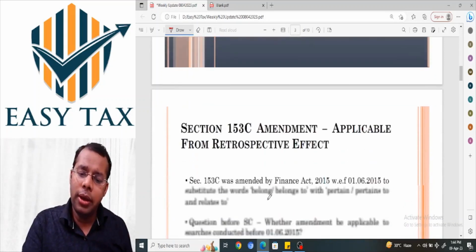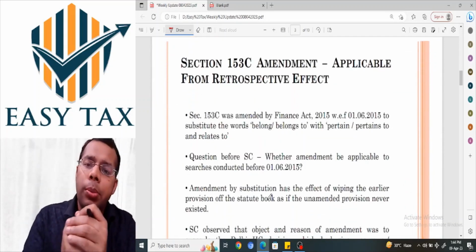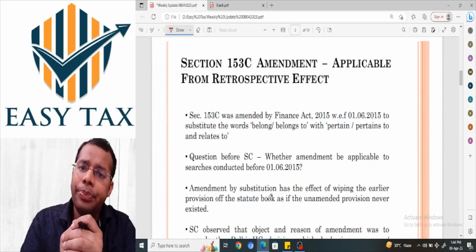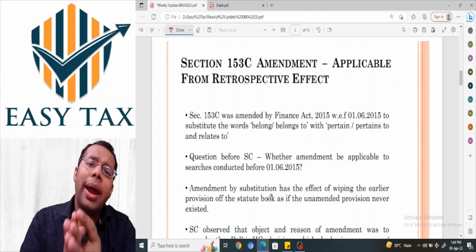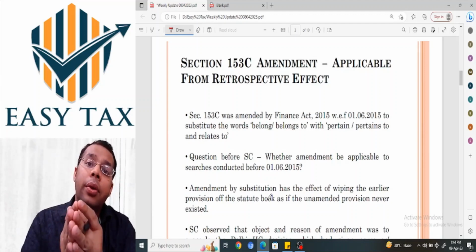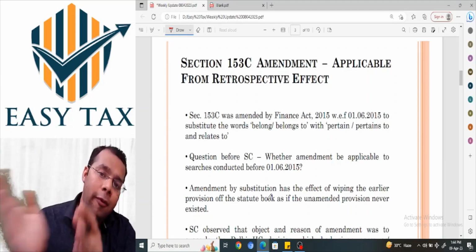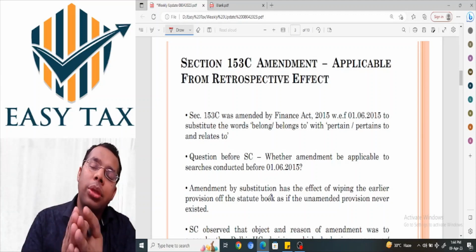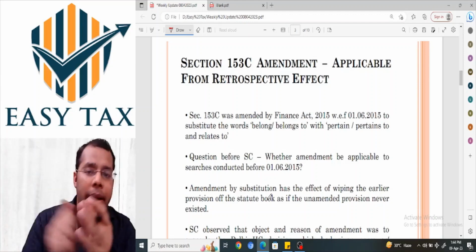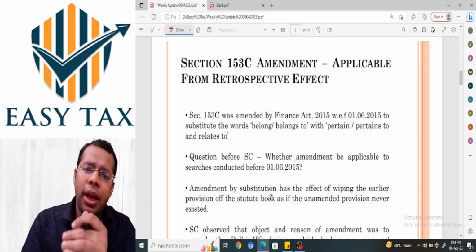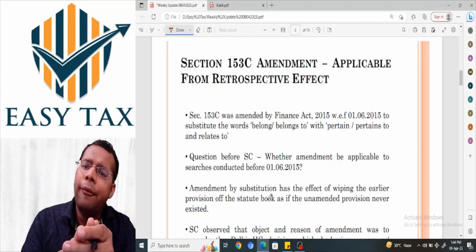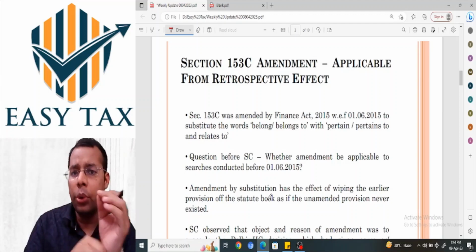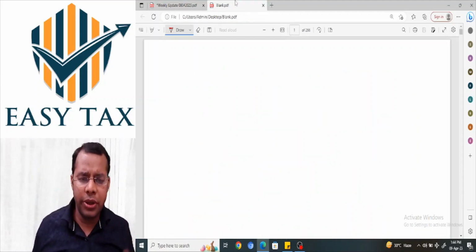So during this week, a very landmark decision was delivered by the Supreme Court in the case of Vikram Sujit Bhai. I think it was delivered on 6th April, very recently, wherein the Supreme Court held that the amendment which was brought in the section 153C shall have a retrospective effect. It means it shall apply to the searches conducted even before the date of the amendment. So we will discuss in detail what is the 153C, what is the amendment, what was the effect before the Supreme Court, and what does the Supreme Court held and why it held and why I said that it's a landmark decision. Okay, so let's discuss first step by step.